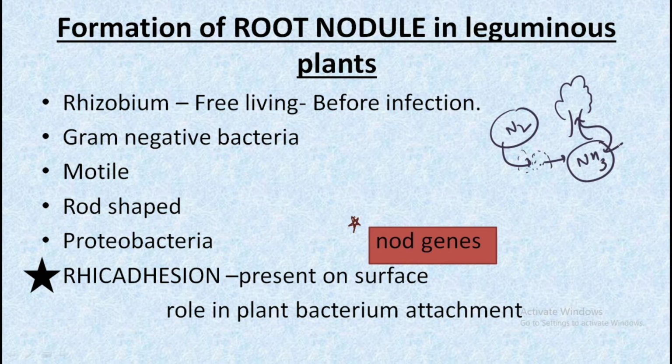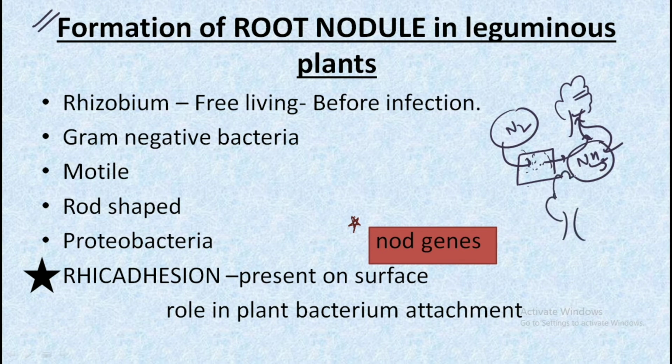But how does this bacteria get near this plant and start the process? This occurs with the help of the formation of root nodules.